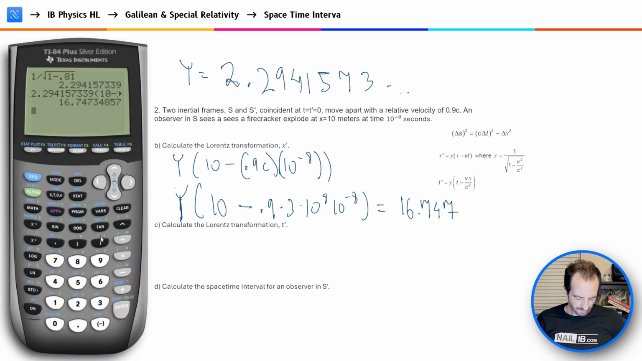16.747. So that distance there was dilated to 16.747, right? It became longer from the perspective, so it extended.